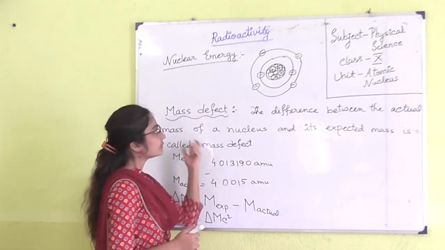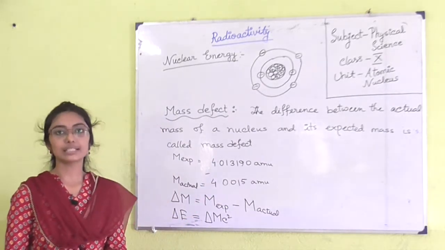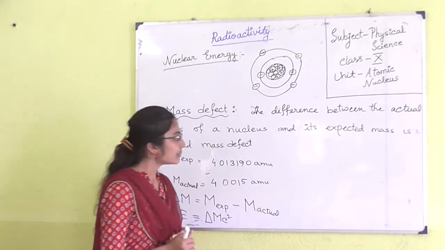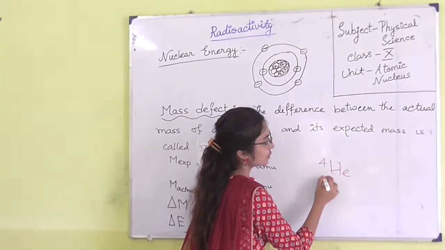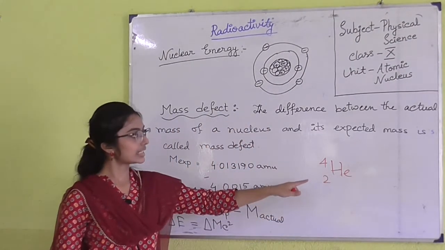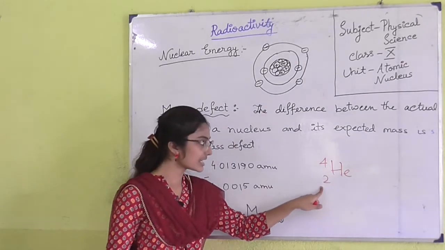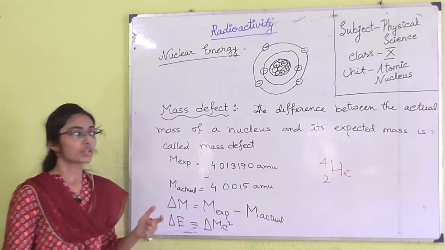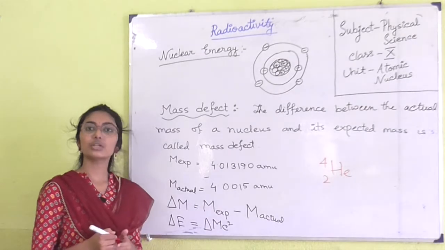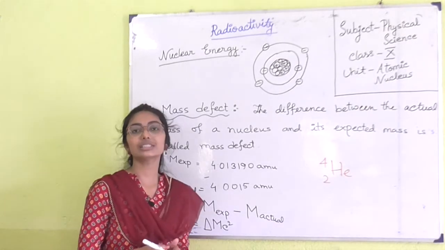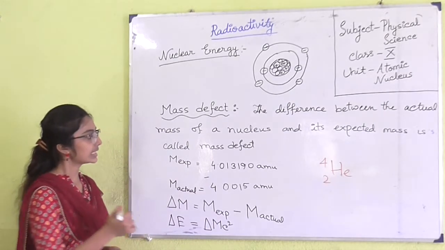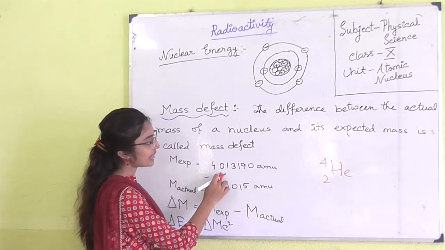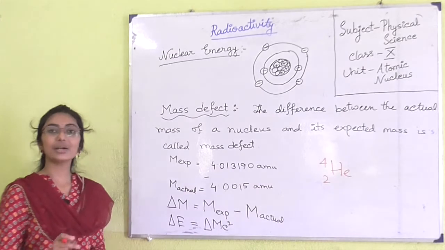At first we have to know about the mass defect. Suppose the helium nucleus has 2 protons; the atomic number of helium is 2 and the mass number is 4. So, there are 2 protons and 2 neutrons. Protons and neutrons are known as nucleons. The sum of the nucleons is 4.013190 AMU.